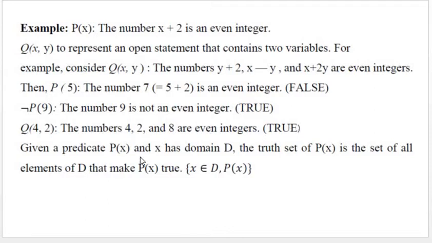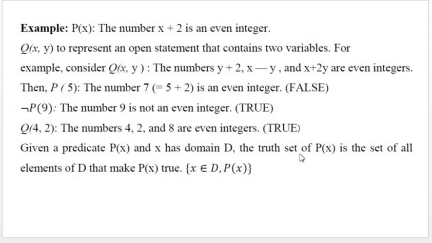So for a given predicate P(x) and the variable x, there exists a domain D such that P(x) is true for some value of x and it is not true for some particular value of x.